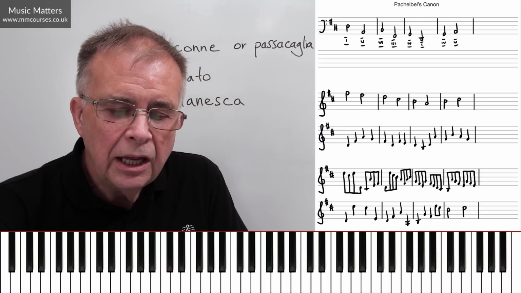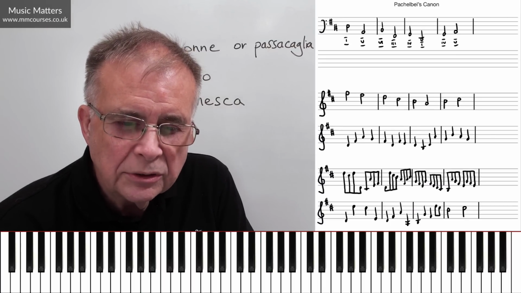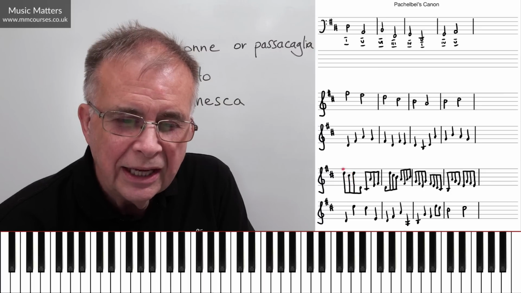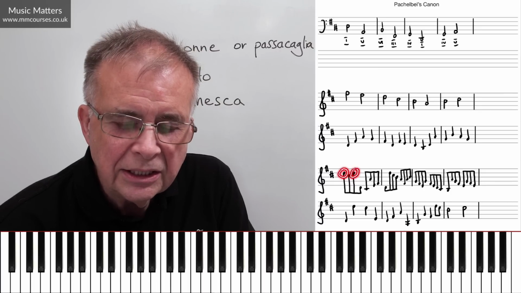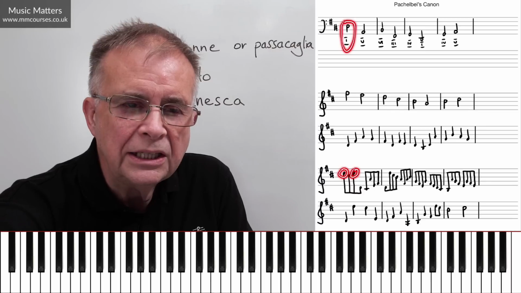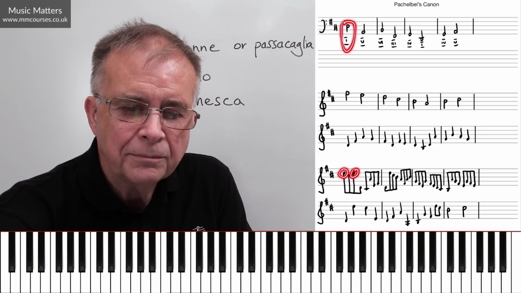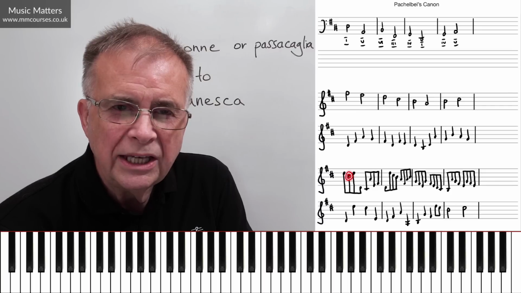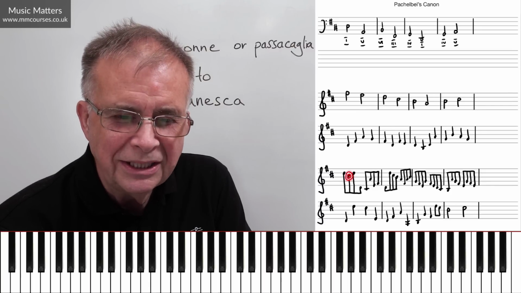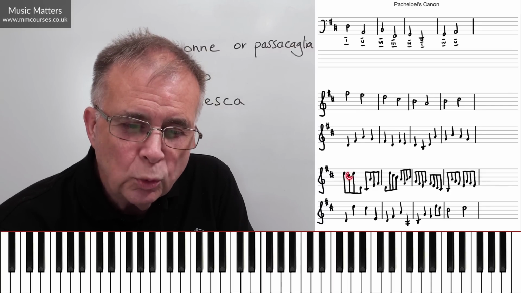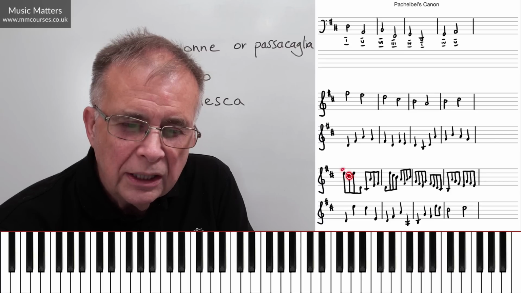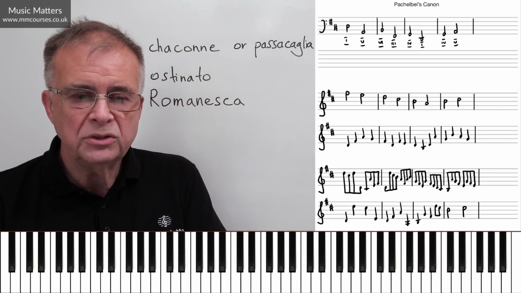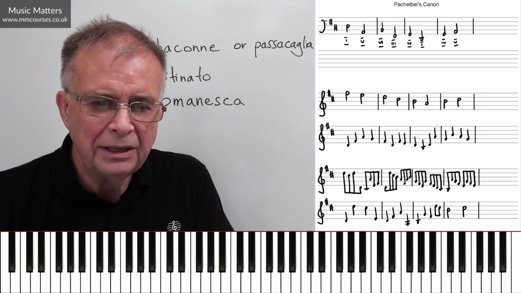And you see these lower auxiliary notes I was talking about, or lower neighbor tones, that D and this D fits with this D and this chord 1 in the bass. But the C sharp doesn't fit with that chord 1 at all. Chord 1 is D, F sharp, A. There's no C sharp in it. But that C sharp is just one below the note before and the note after. So it's a lower neighbor tone or a lower auxiliary note. It's a way of embellishing a melody.